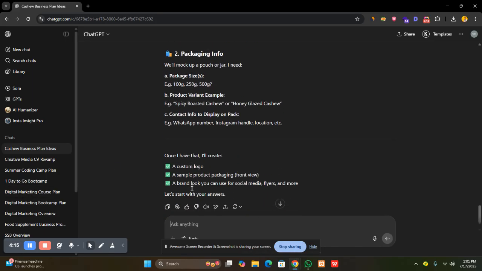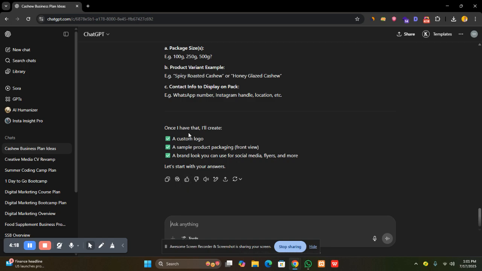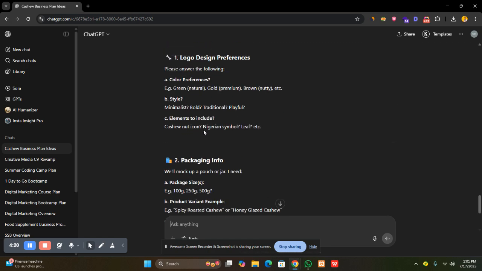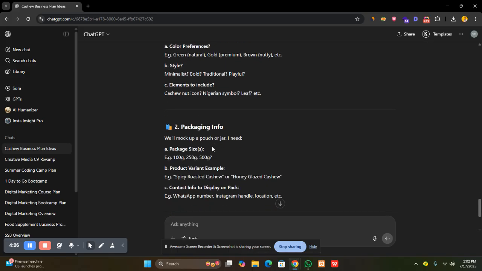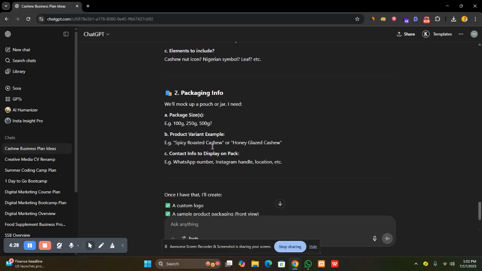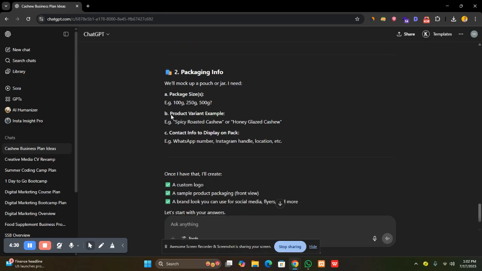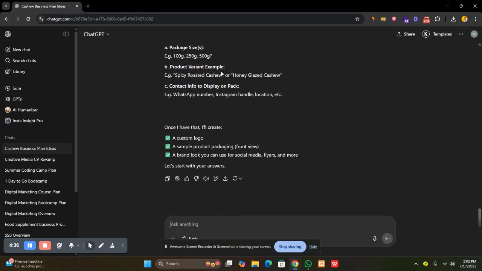It asks for your color preference, the style you want and the elements you want to include. Then for the packaging mock-up, the package size, WhatsApp number and everything. With this information you provide, it's going to generate a custom logo for you, a sample product packaging, and a brand look you can use for social media flyers and all.